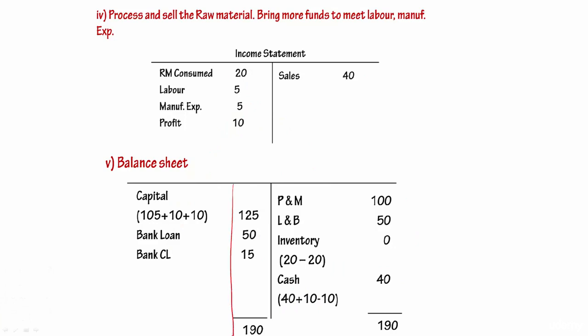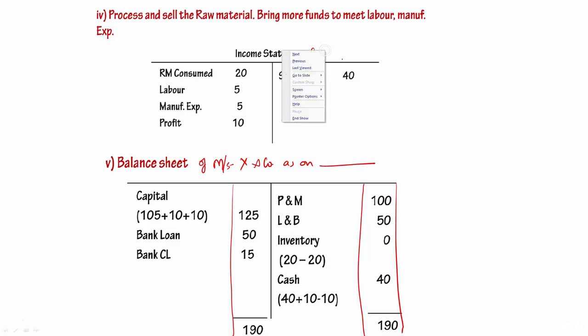Okay, now have a look at the overall position. The total liabilities are 190. The total assets, if I add all this, my total assets is also 190. So this is the balance sheet. This is the balance sheet of Messrs. X and Co. as on a particular date, and this is the income statement for the period which is covered. Now generally this period will be 1 year. Generally this balance sheet will be prepared as on 31st March, because that is the year end.